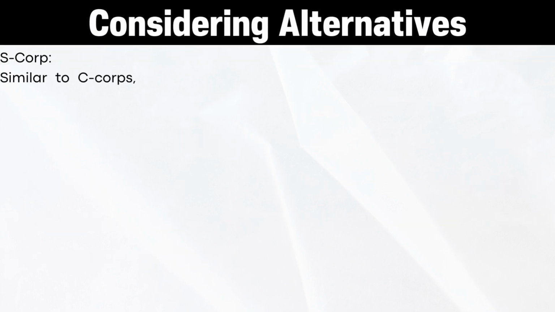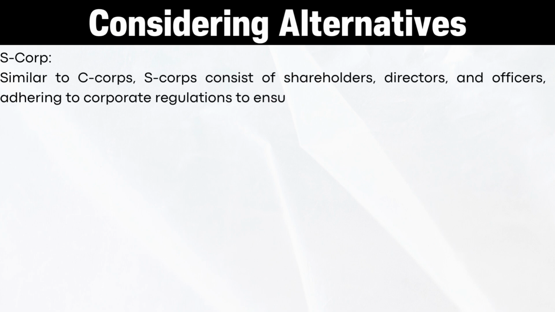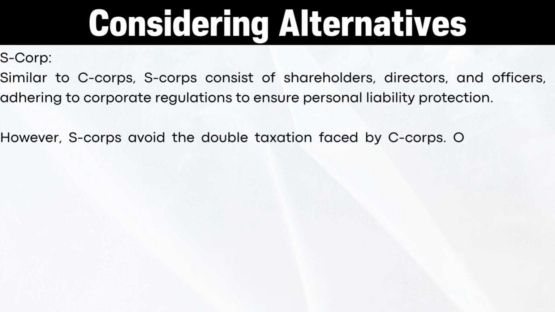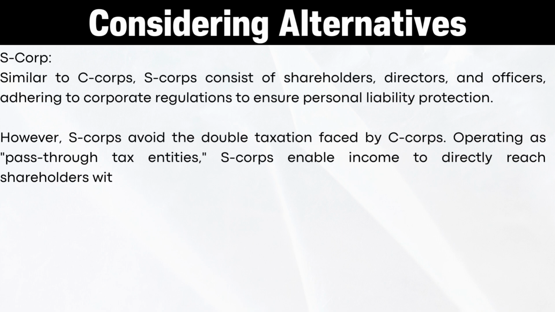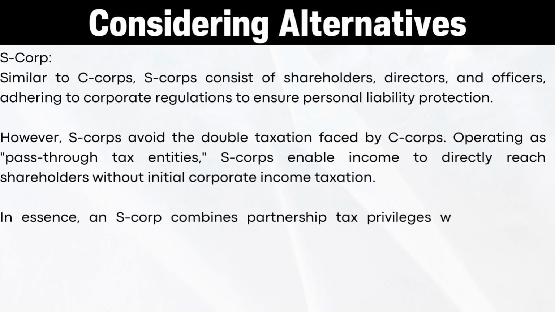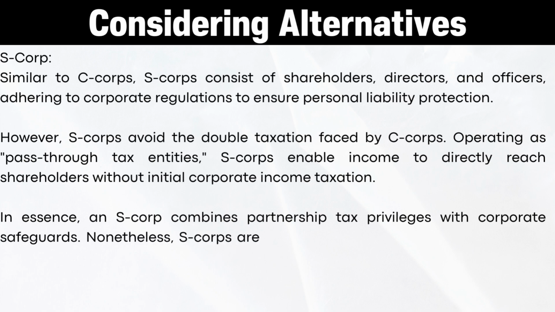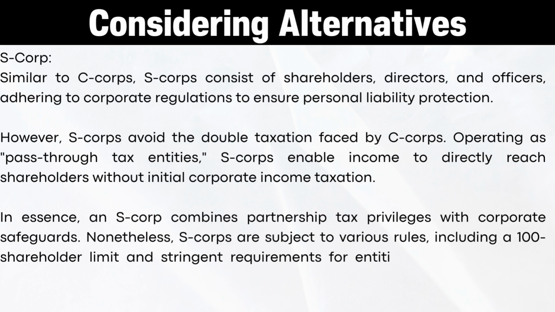S-Corp. Similar to C-Corps, S-Corps consist of shareholders, directors, and officers, adhering to corporate regulations to ensure personal liability protection. However, S-Corps avoid the double taxation faced by C-Corps. Operating as pass-through entities, S-Corps enable income to directly reach shareholders without initial corporate income taxation. In essence, an S-Corp combines partnership tax privileges with corporate safeguards. Nonetheless, S-Corps are subject to various rules, including a 100 shareholder limit and stringent requirements for entities eligible to become